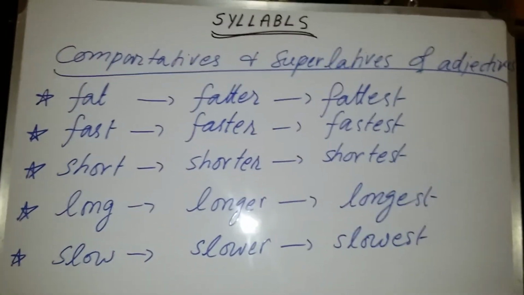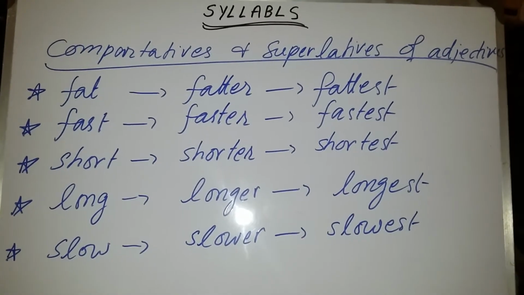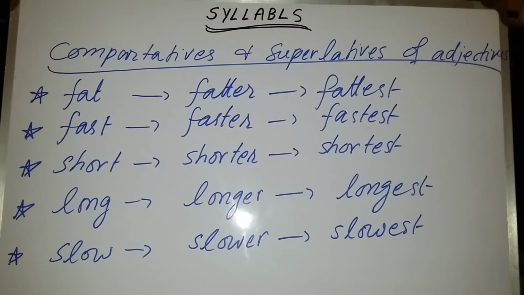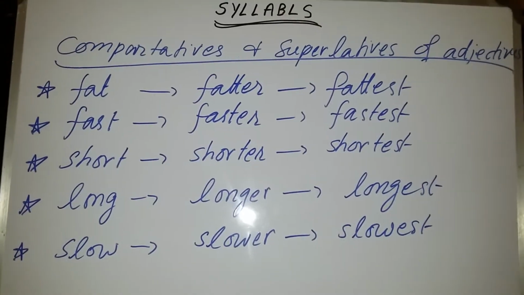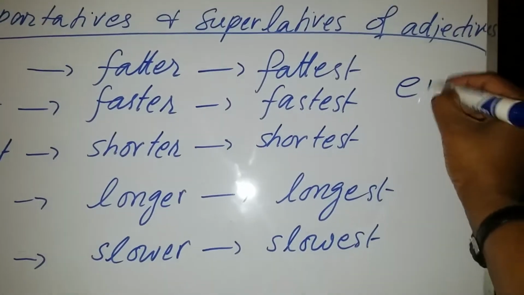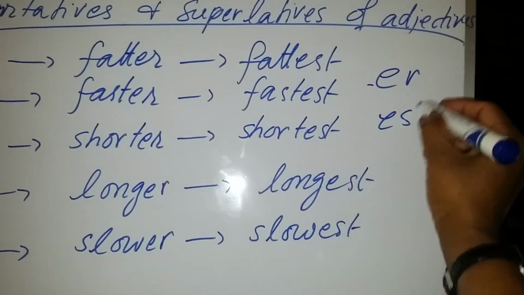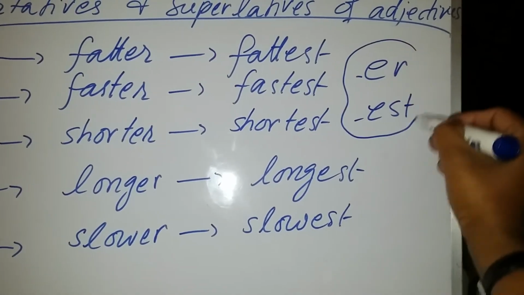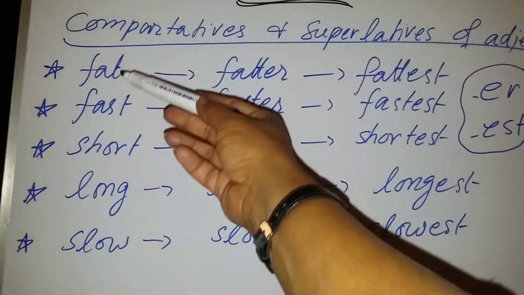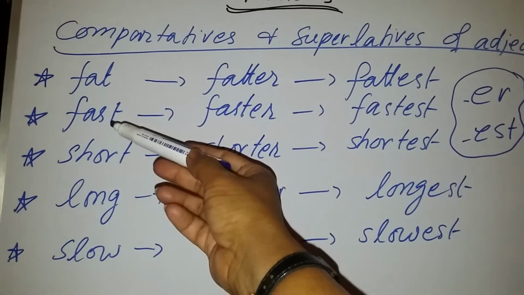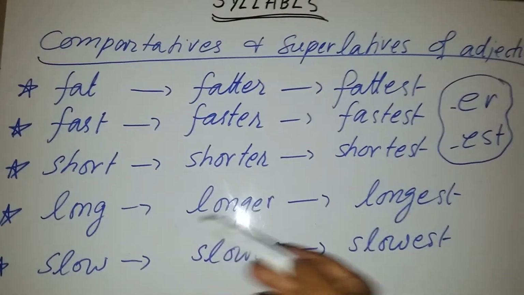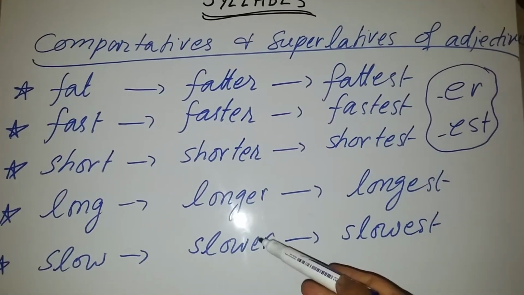Now these are all single unit adjectives: fat, fast, short, long and slow. Because they are single unit words, when we convert them into comparative or superlative, we will just put the suffixes ER and EST after them, like fat, fatter, fattest, fast, faster, fastest, short, shorter, shortest, long, longer, longest, slow, slower, slowest.